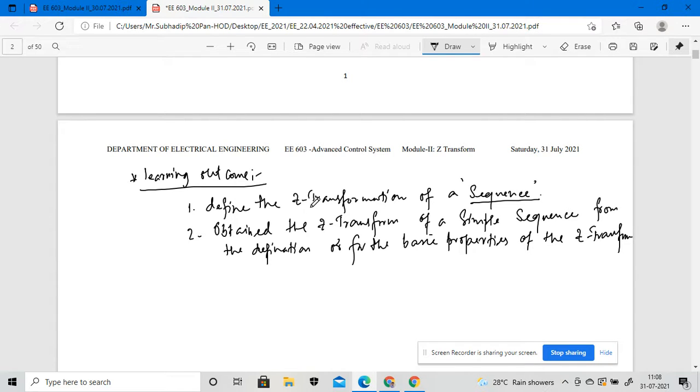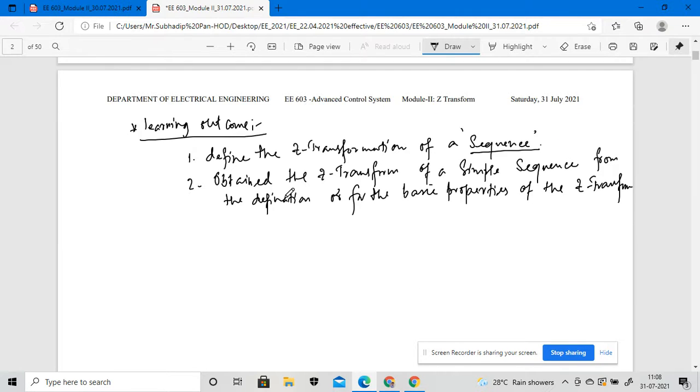So we have to define the Z transformation for a particular sequence, and we have to obtain the Z transformation for the simple values of the sequence from the definition, or from the basic properties of the Z transformation. So we have a series of numbers in a sequence, and we are applying the Z transformation on that sequence. These are my learning outcomes in this module. Then we come to the introductory part of the Z transformation.